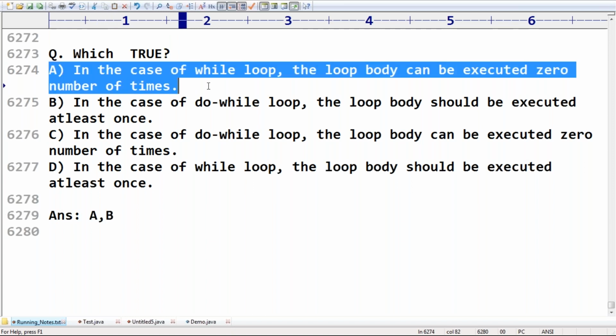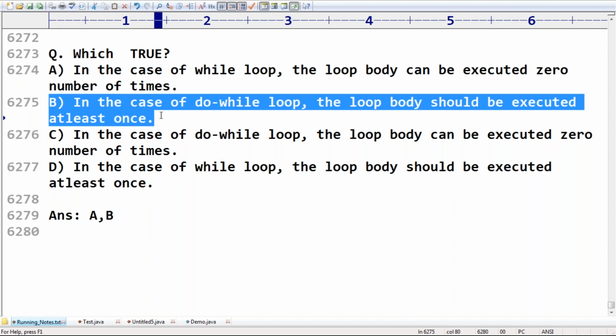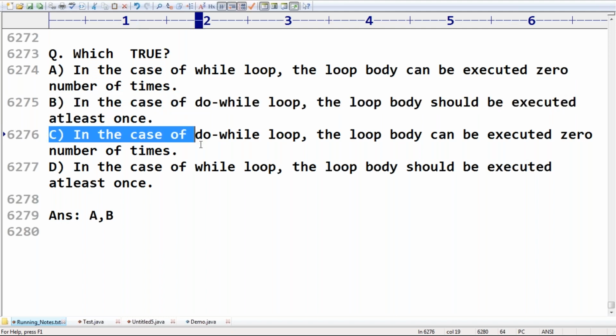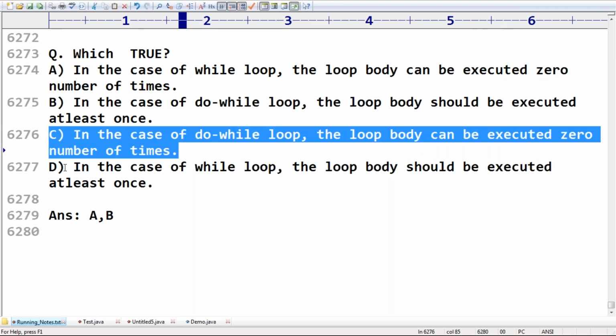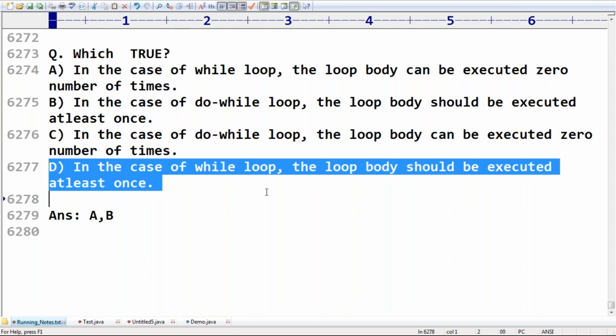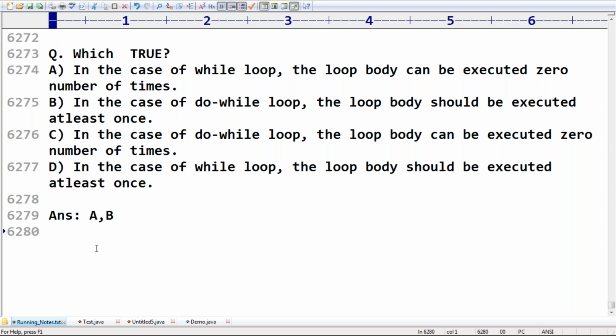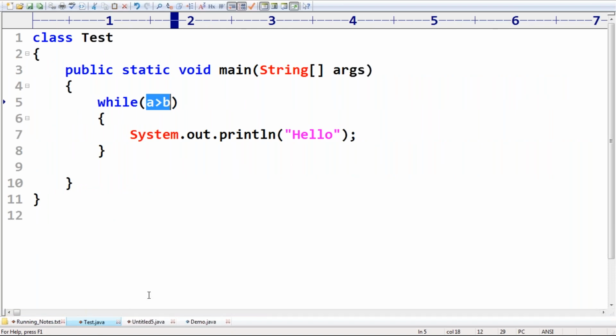In the case of while loop, the loop body can be executed zero number of times. Correct. Next, in the case of do while, the loop body should be executed at least once. Correct. In the case of do while loop, the loop body can be executed zero number of times is meaningless, so it should be executed at least once. In the case of while loop, the body should be executed at least once, no such terminology. So obviously, A and B are correct. Please make sure you are aware.